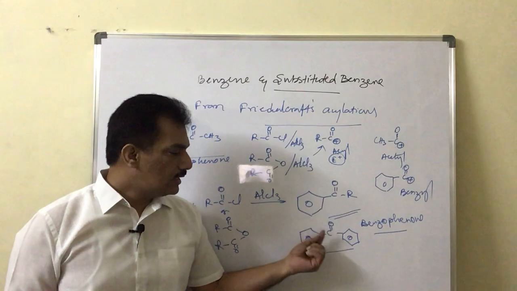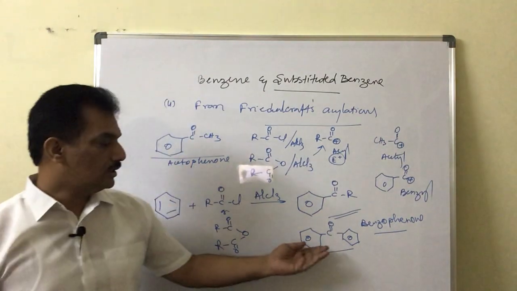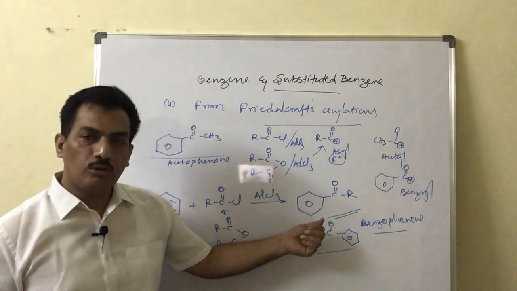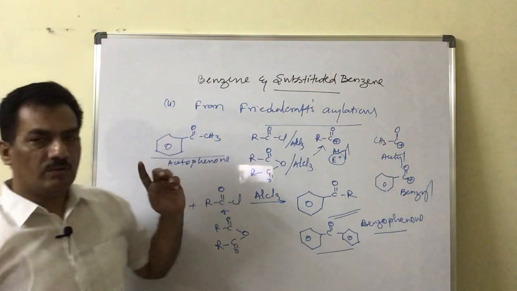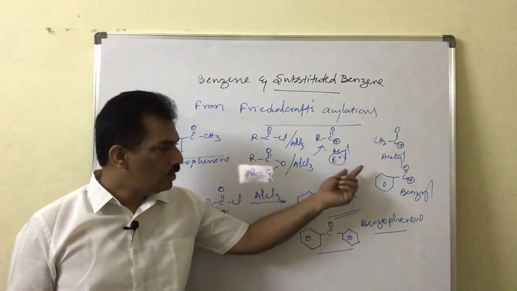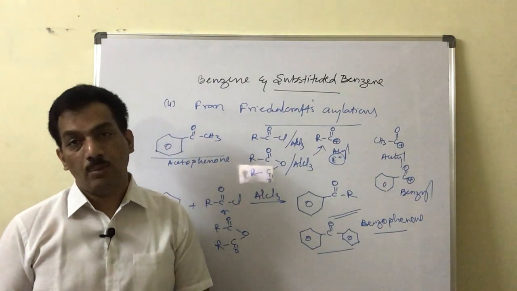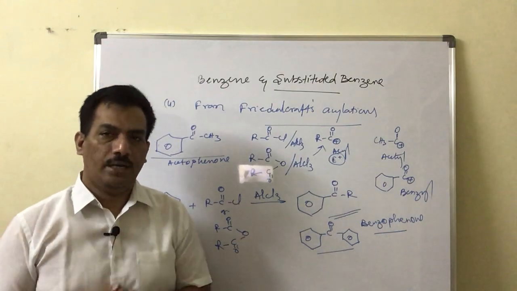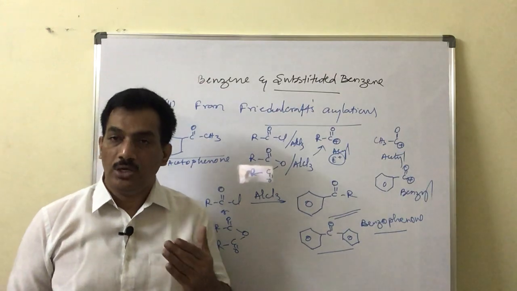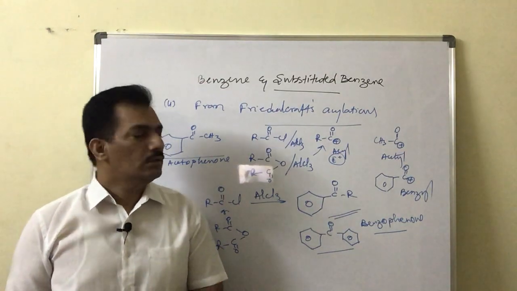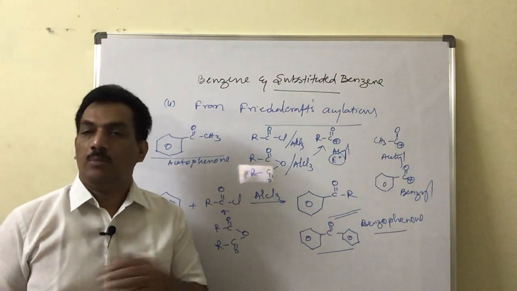So when the acylating agent is benzoyl chloride, then we can get benzophenone. It is nothing but a ketone. And in case a generalized acyl group is used, alkyl phenyl ketone. And in case it is acetyl, then acetophenone. Like that. If you observe, in all these Friedel-Crafts acylations, we are able to prepare only the aromatic ketones but not aldehydes. Whereas in case of Gattermann-Koch reaction, we can prepare only benzaldehyde but not the ketone. Clear?